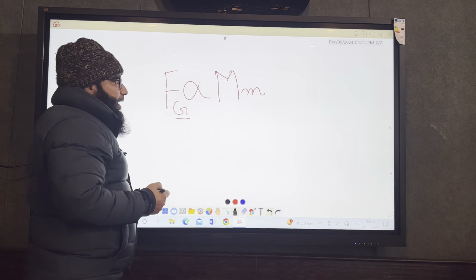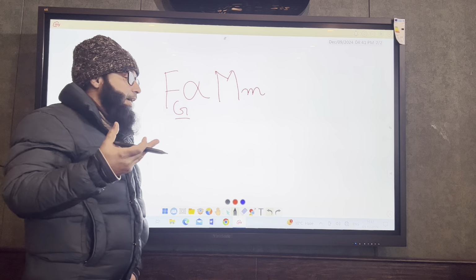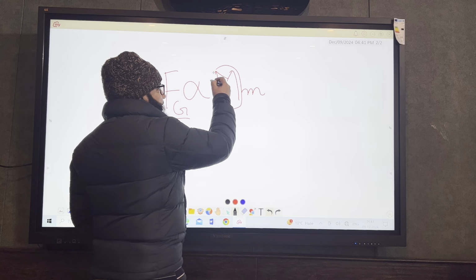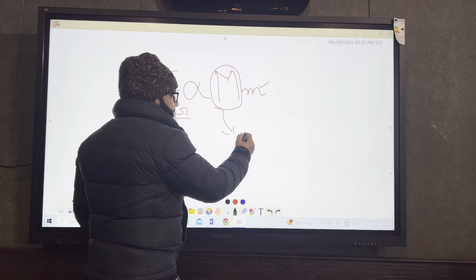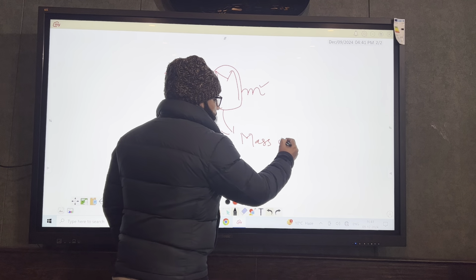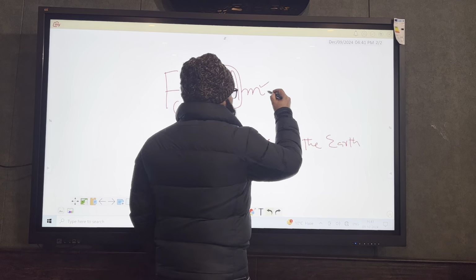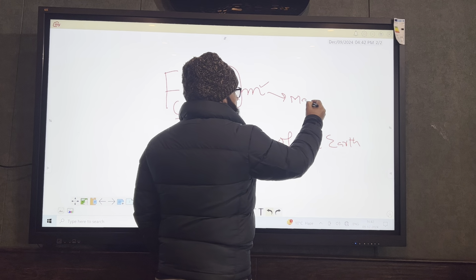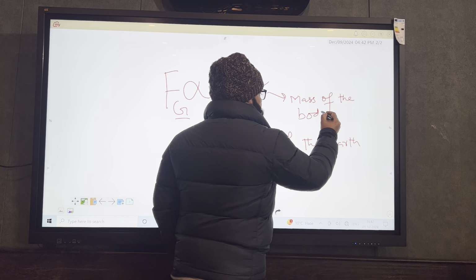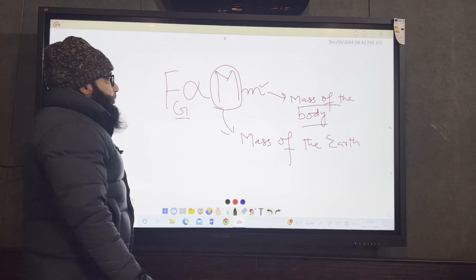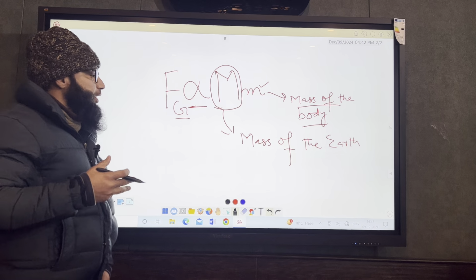right? यहाँ पे अगर हम चेक करेंगे regarding the force of attraction और force of gravitation जो earth की है, तो वो है this is the mass of the earth and this is the mass of the body, right? The capital M is here, it is the mass of the earth, and this small m, this is the mass of the body. This is the mass of the body, right?